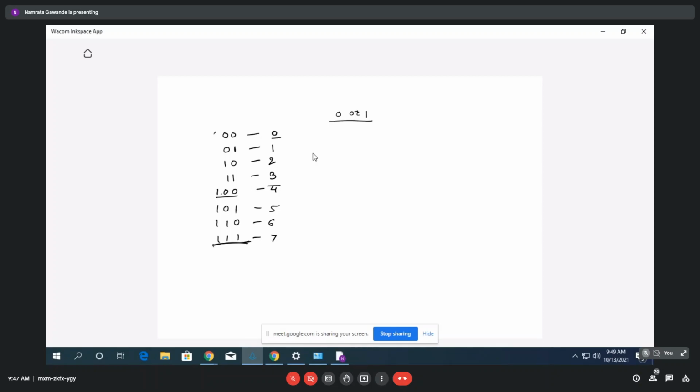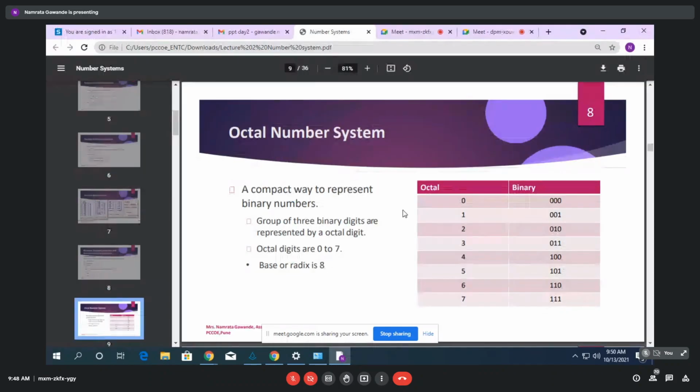So if we consider any particular binary number in terms of 2 bits, we have to just append 0 at the left side, because the decimal value will be the same. The decimal number will not change, right? Likewise, to represent the octal digits, 3 binary digits will be required.